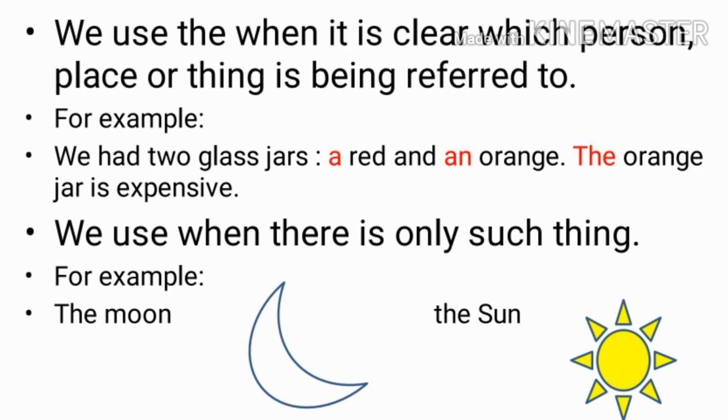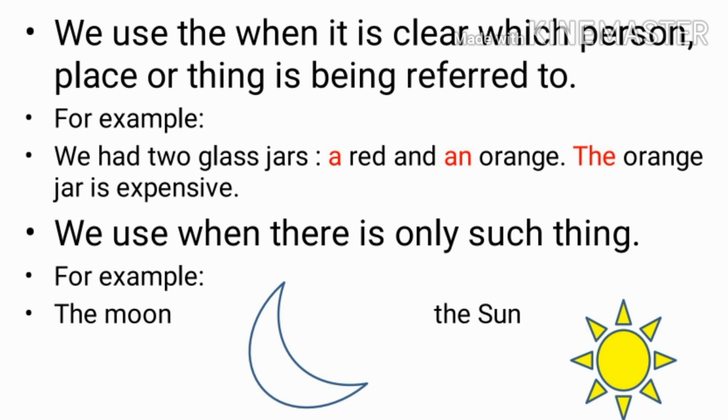Now, for example, we had two glass jars, a red and an orange. The orange jar is expensive. Now here we are talking about the orange jar which is expensive.